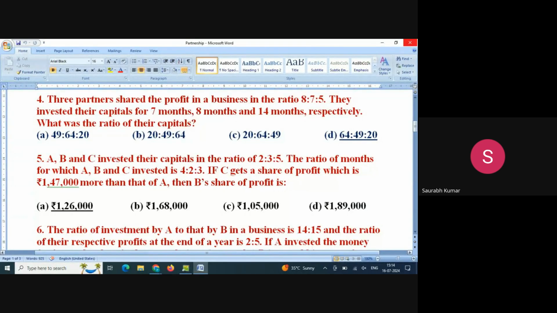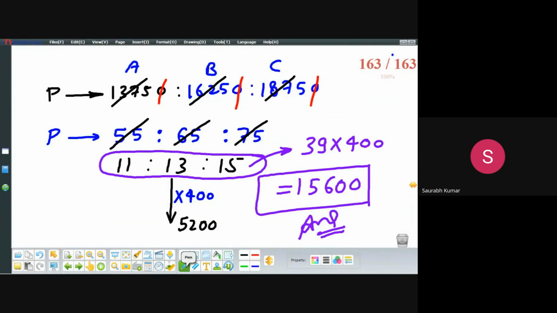Beta, in this question, profit ratio is given to us, as well as time duration, and it is asking for the capital. Beta, we know very well profit is equal to capital into time. That means if it is asking for capital, I have to divide the profit ratio by the time ratio. Let me explain it, let me solve it.